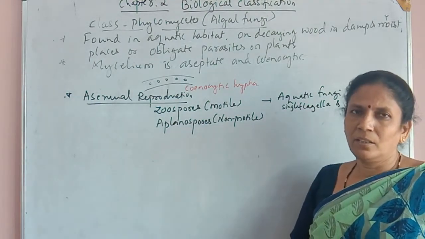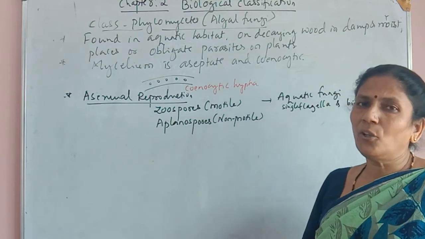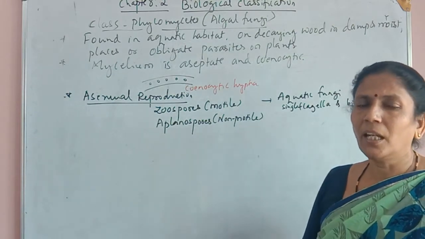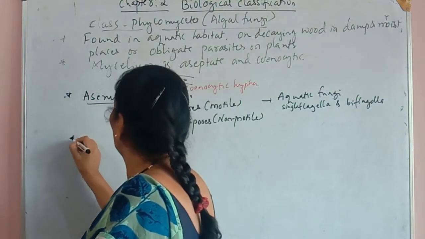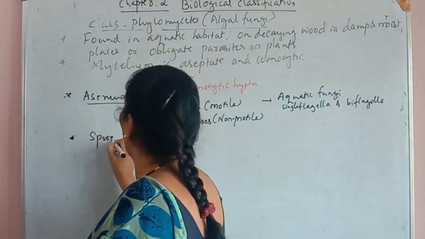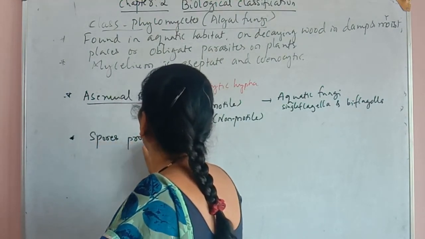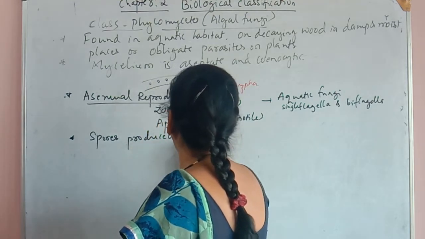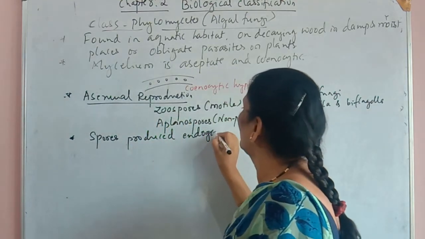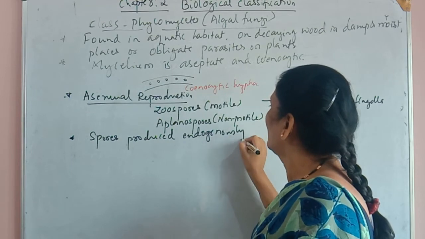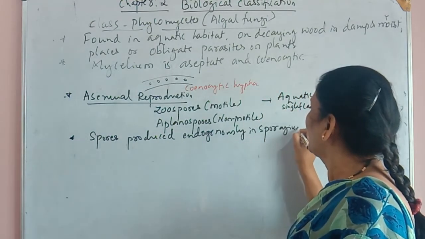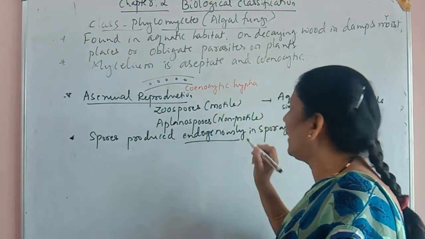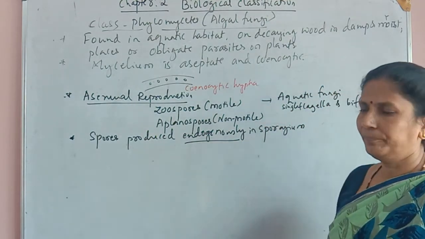And these spores are endogenously produced in sporangium. So what is the meaning of this endogenous?